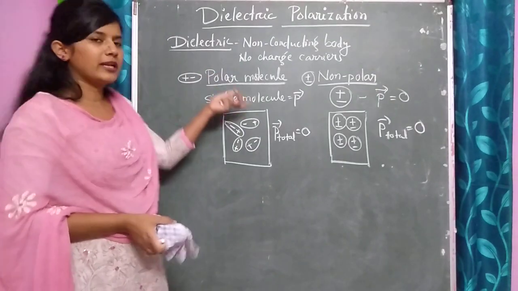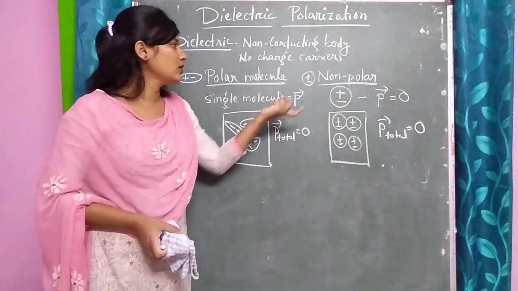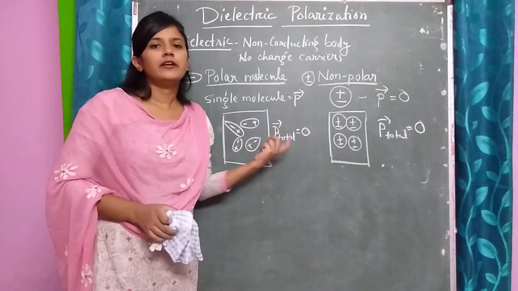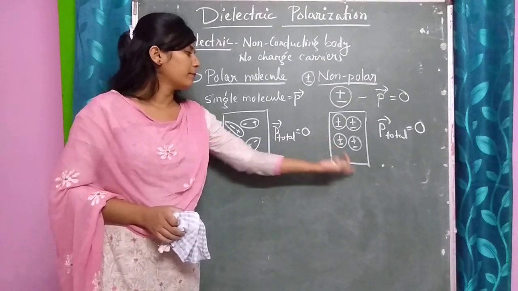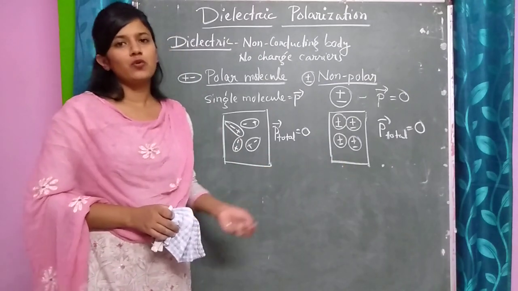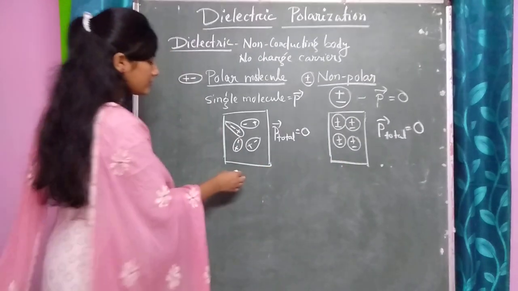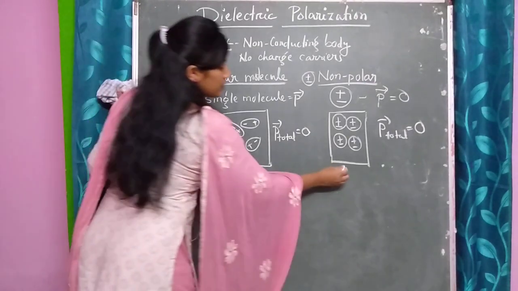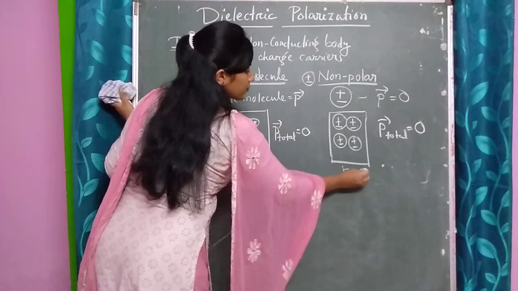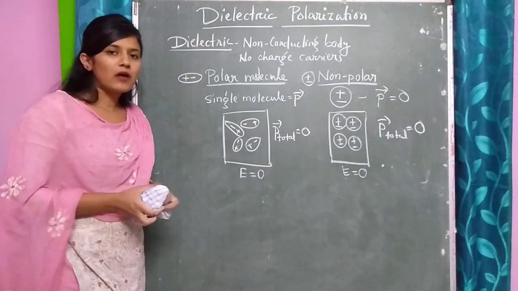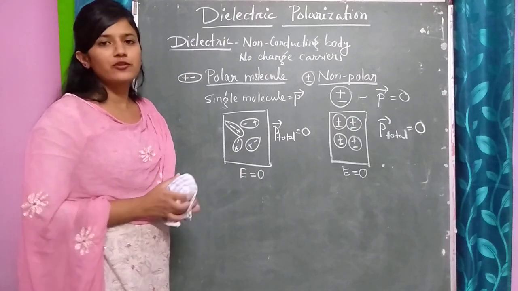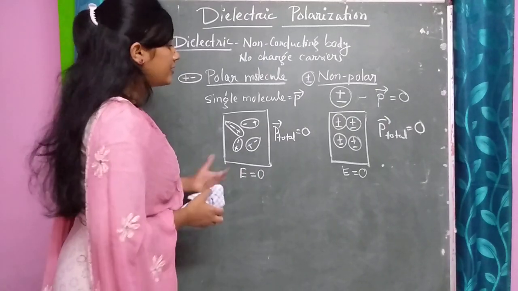So whether it is a polar molecule or a non-polar molecule and its dielectric, the net dipole moment is equal to 0 in the absence of an electric field, that is, when the external field is 0. Now let us see what will happen if an external electric field is applied.